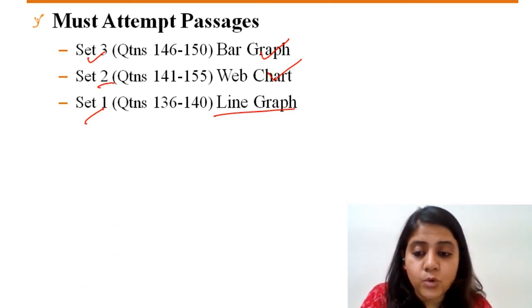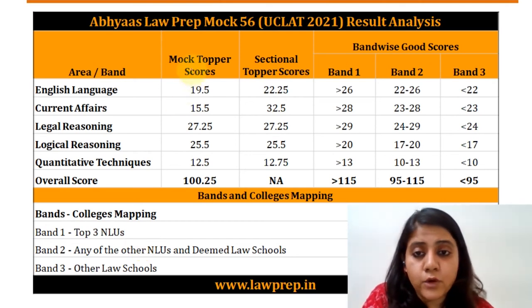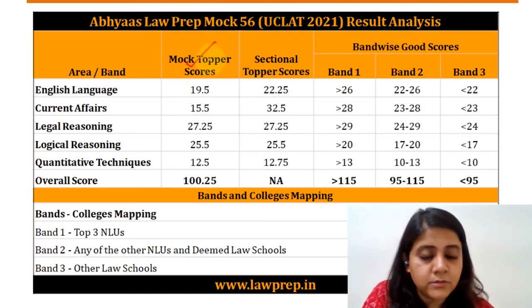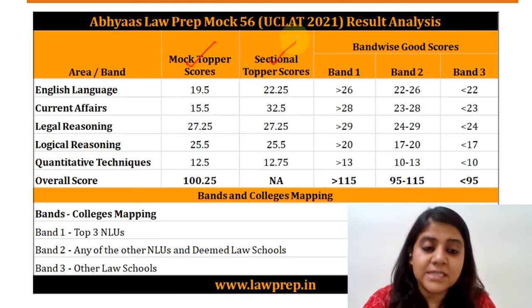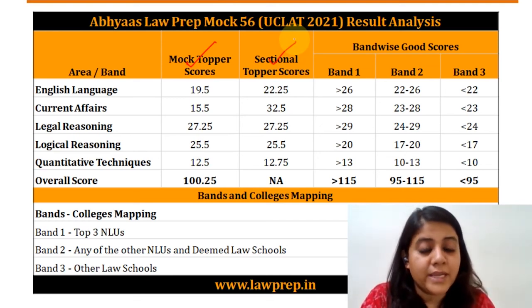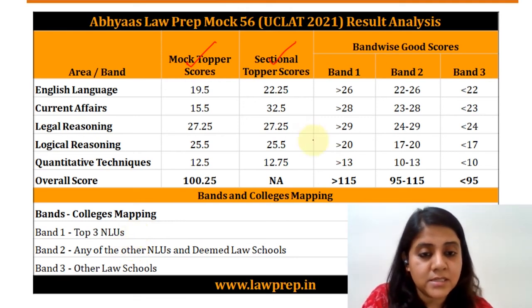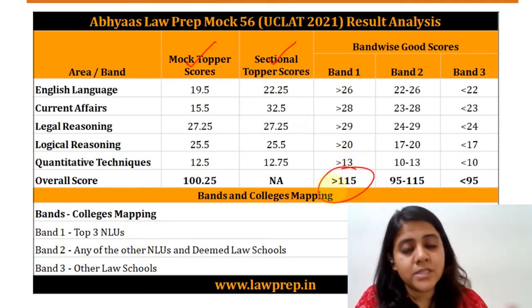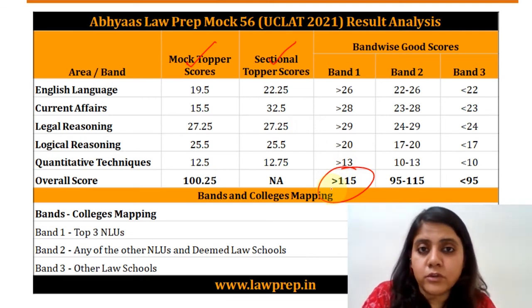Now let us go ahead and understand overall what scores would have been good enough or good scores in this respect. Now we have listed down the topper scores here. The topper got around 100.25 score, and we've also listed down the sectional topper scores here. Now overall, we've also put up a band analysis which will be made available to you in your online portal. Basically there is the mapping also we have given. Band 1, we usually suggest, this is the kind of score in this kind of a paper that you need to get if you're aiming for the top 3 colleges. Band 2 is with respect to all other NLUs, and band 3 is with respect to maybe a few of the last few NLUs and other law schools, right?